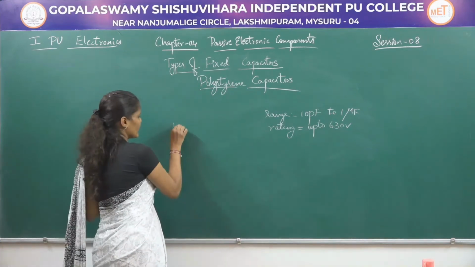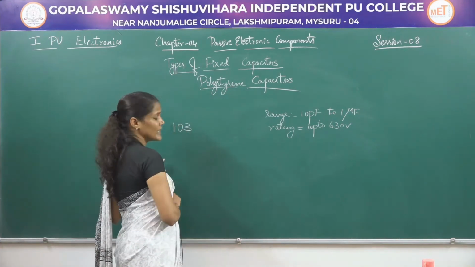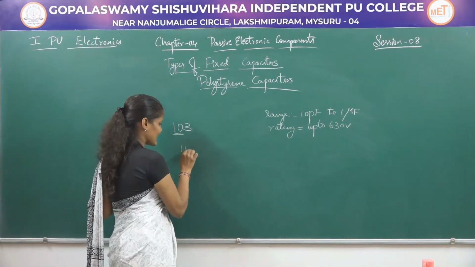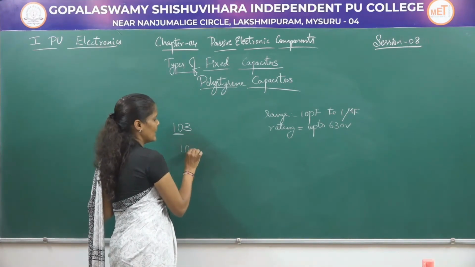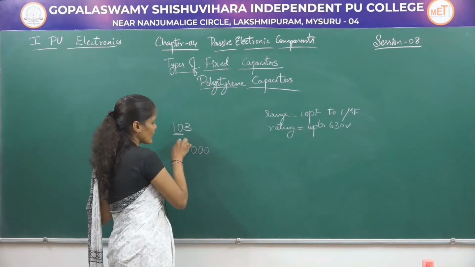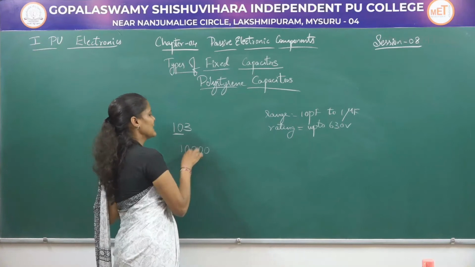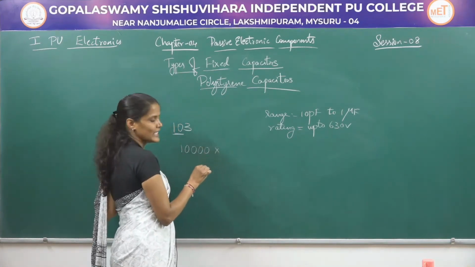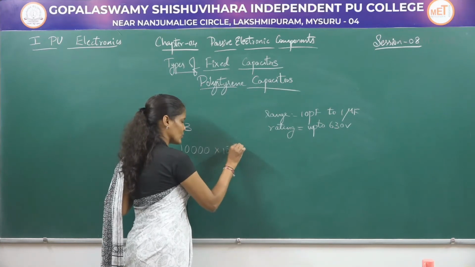If the capacitor is printed with 103, the first two numbers indicate its value and the third number indicates the number of zeros after these first two numbers, and this will always be in picofarad. Picofarad in the sense 10 to the power of minus 12 farad.